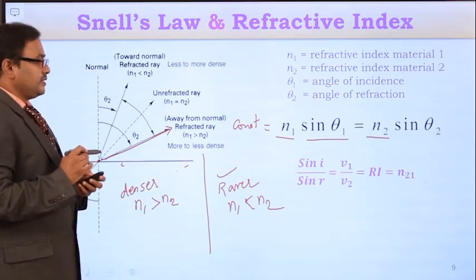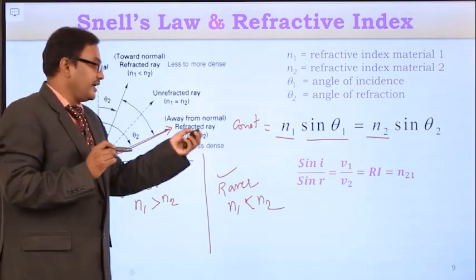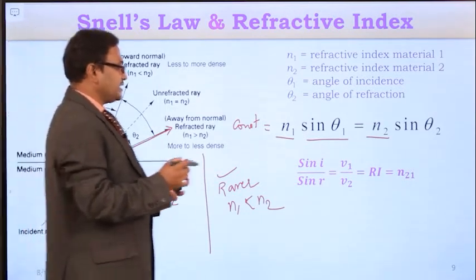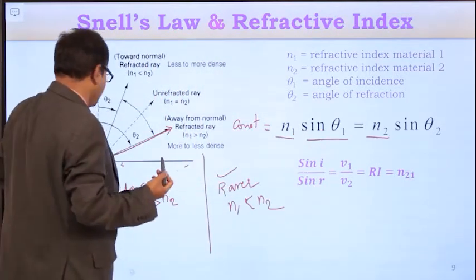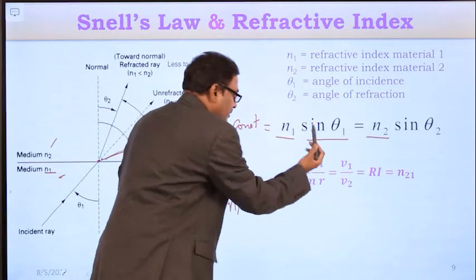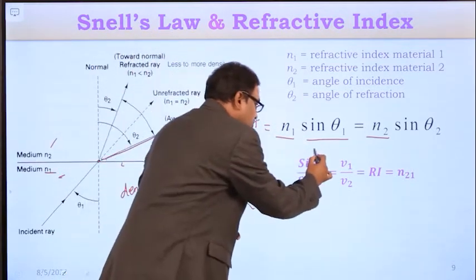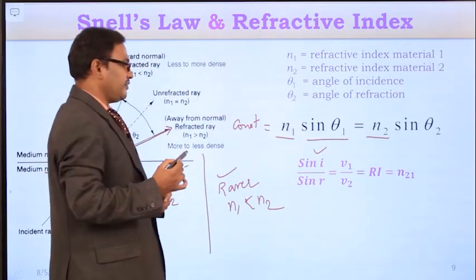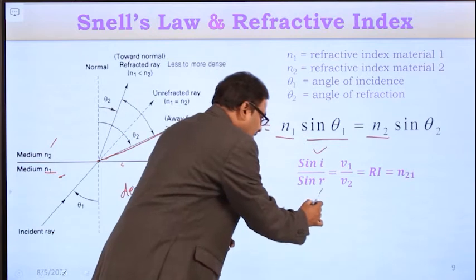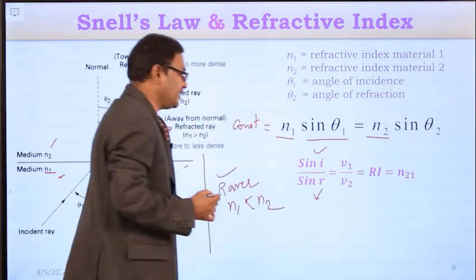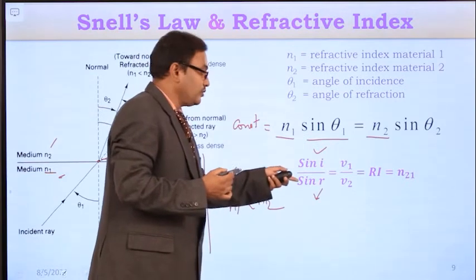And from this relation, we can get the refractive index. I have already explained this one. Let us consider theta 1 as i. What is theta 1? Theta 1 is nothing but the angle of incidence. In the previous slide, I represented the angle of incidence with i. So i is theta 1 here, the angle of incidence, and r is the angle of refraction. So the ratio sin i by sin r is equal to the refractive index.